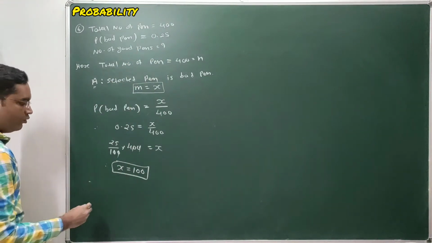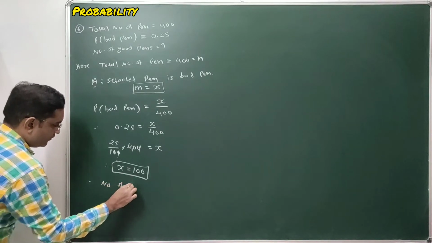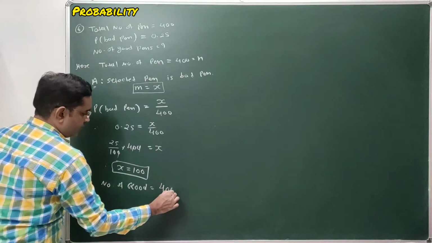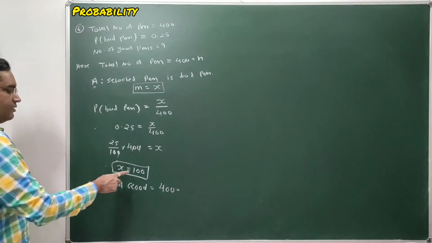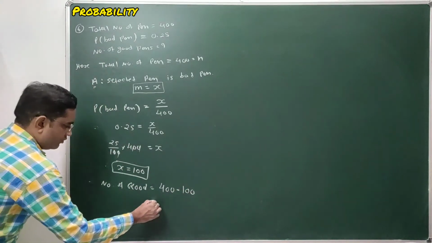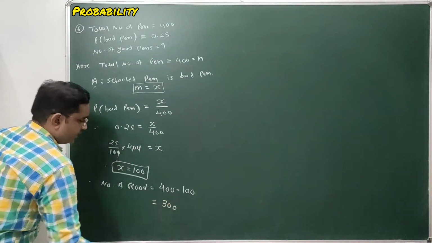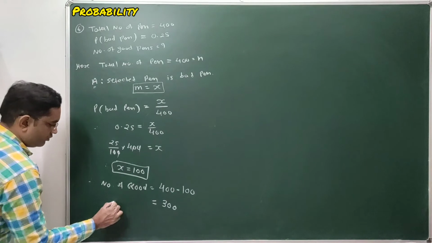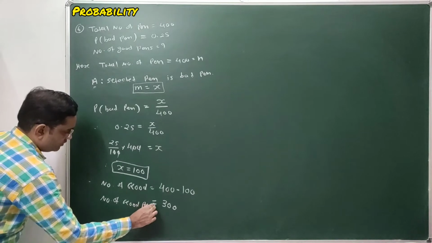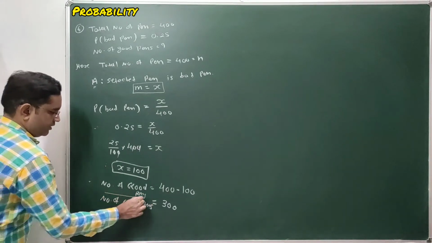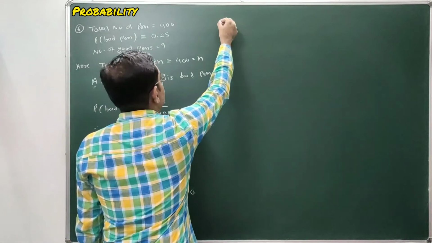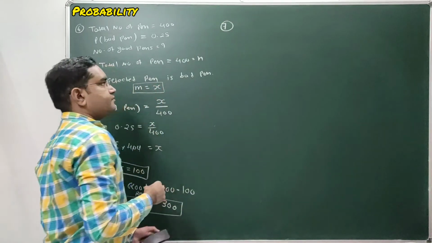So now remaining pens are good pens, and hence we can write number of good pens equal to number of pens in a lot, that is total 400 pens, minus number of bad pens, that is 100. Total 100 pens are bad pens, so the total number of good pens is 300 pens. Number of good pens are 300, that is the answer. Clear students? Now next question number 7.